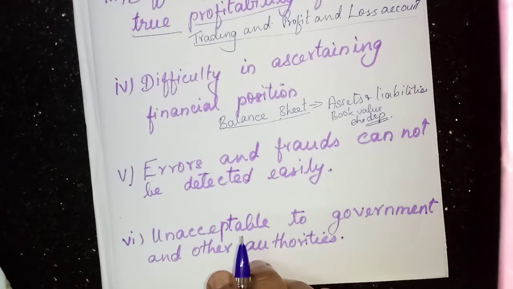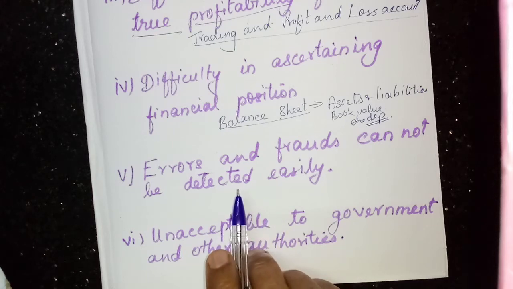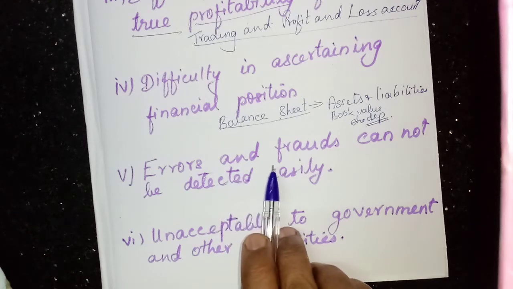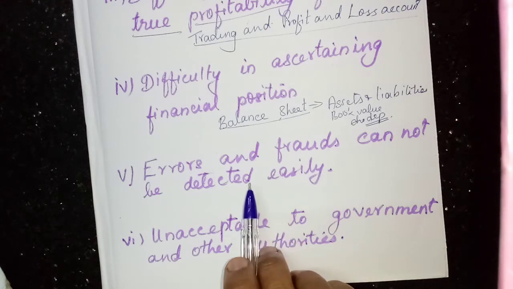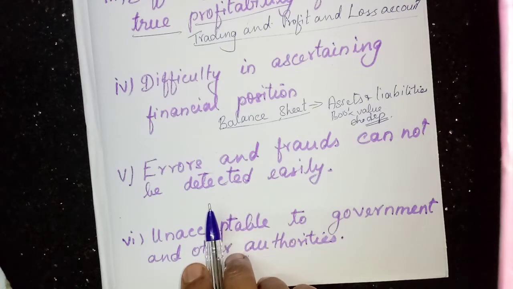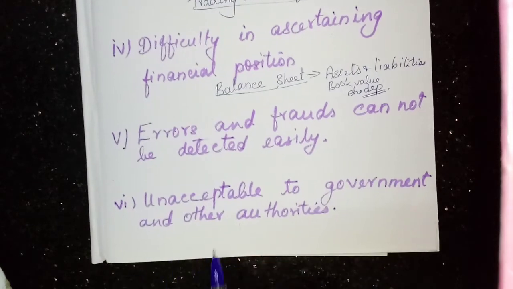So he cannot get all the details from the books of accounts, and he cannot appoint some person to check the fraud or error he has made, because all the relevant information needed for the checking will not be provided in the incomplete records. Then, unacceptable to government and other authorities.